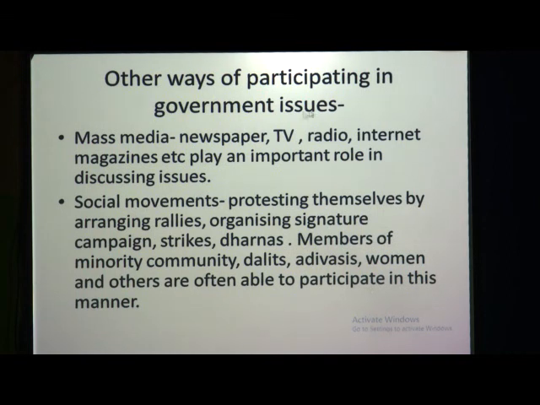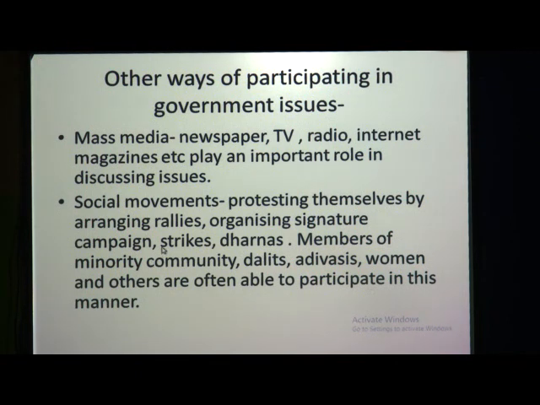Now again we can participate by social movements. Social movements means what? What does it include? So social movements include protesting by arranging rallies. Means people protest by making rallies, by organizing signature campaigns, by strikes, by dharnas or upvas, what we say.